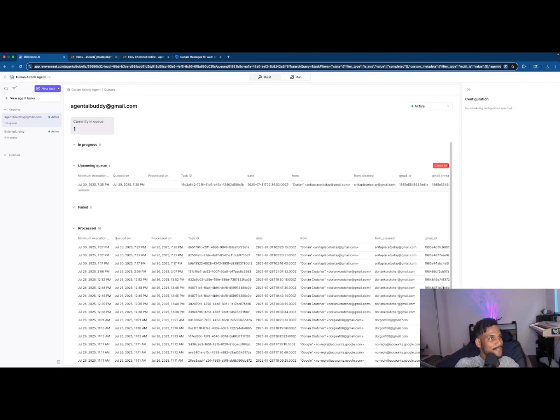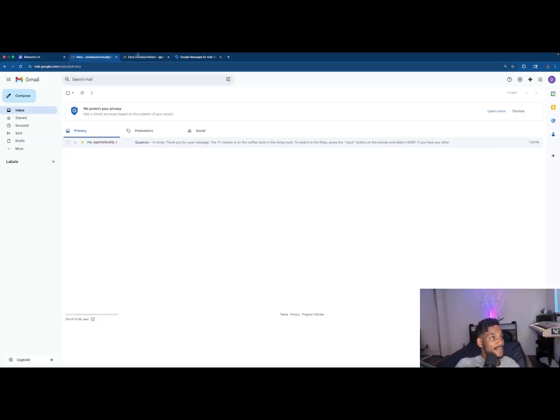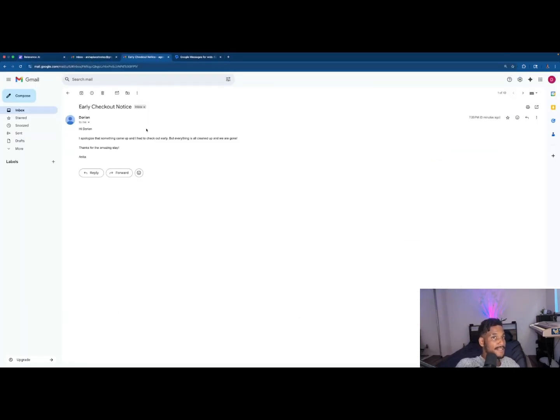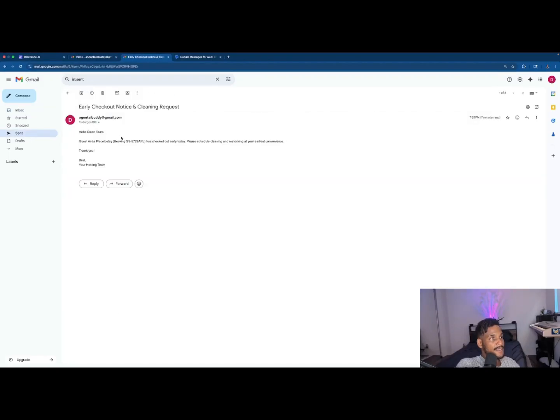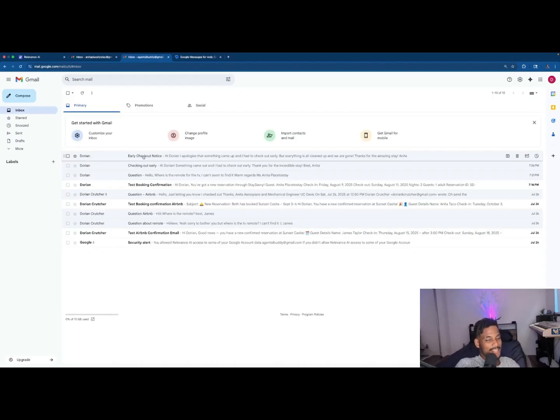So if we go back into our Agent AI Buddy here and go to the sent. Well, I think this is from earlier, but earlier it did send a message to the clean team to schedule cleanup for us. So yeah, it actually took care of the electronics for me after I set the right boundaries. That was on me. And it actually sent an email out to the clean team for us, which is amazing. Great load off our shoulders.